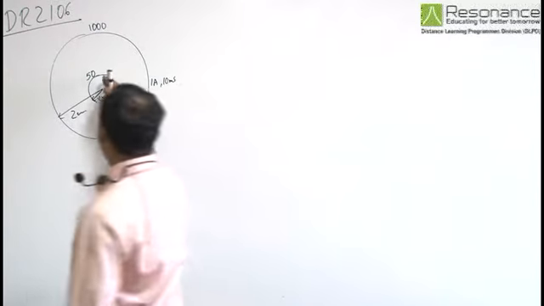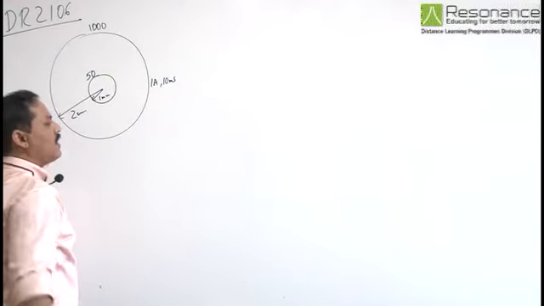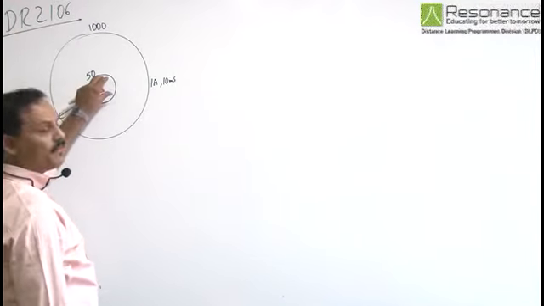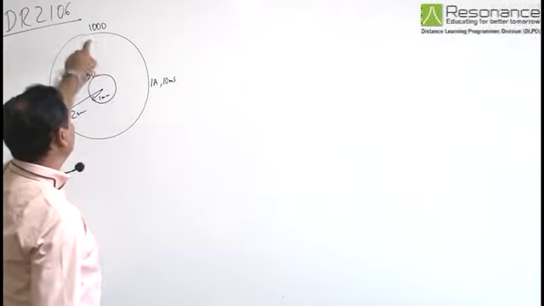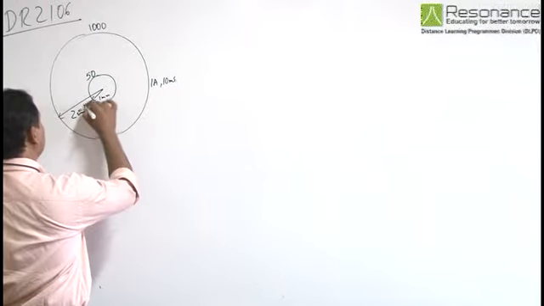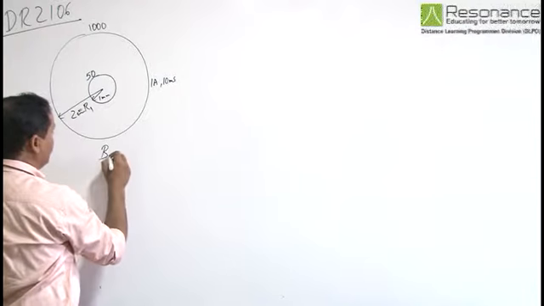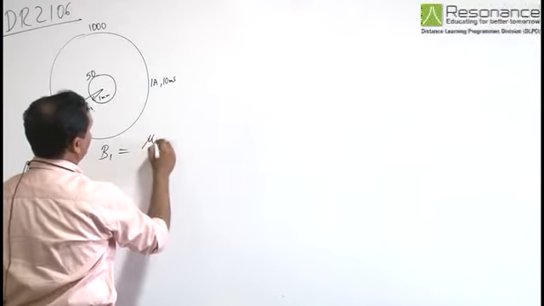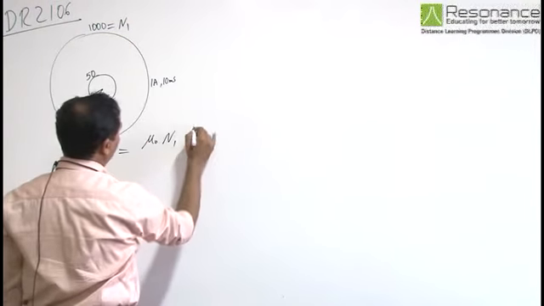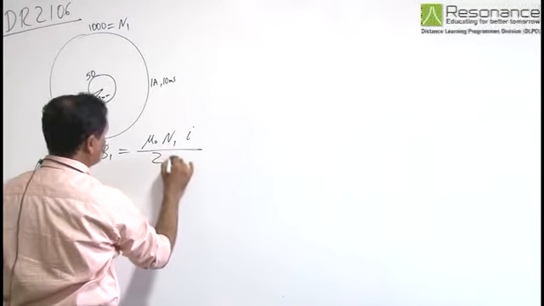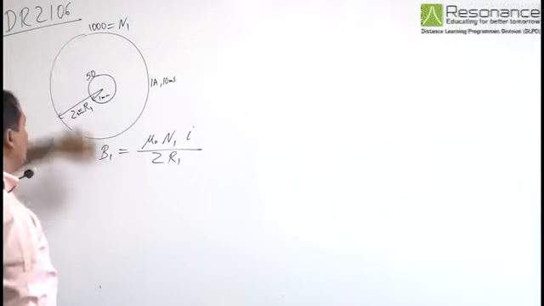So we have an inner coil and an outer coil. As the radius of the inner coil is very small, we can consider the magnetic field to be the same as that at the center. So due to the bigger coil, let this radius be R1. Due to the bigger coil, the magnetic field at the center B1 is equal to mu naught, let the number of turns be N1, mu naught N1 I by 2 R1. This is the magnetic field at the center of the bigger coil.